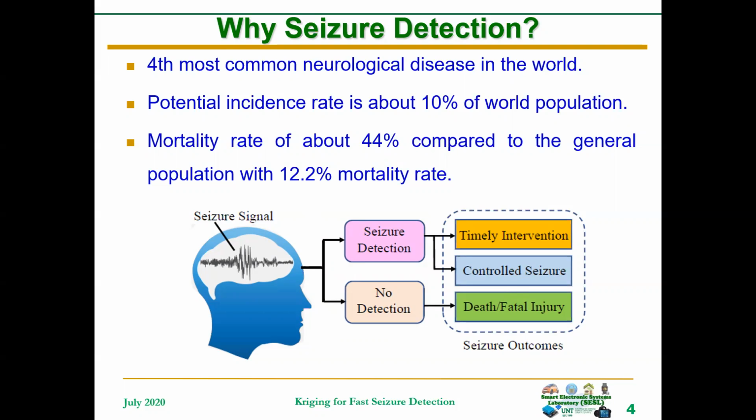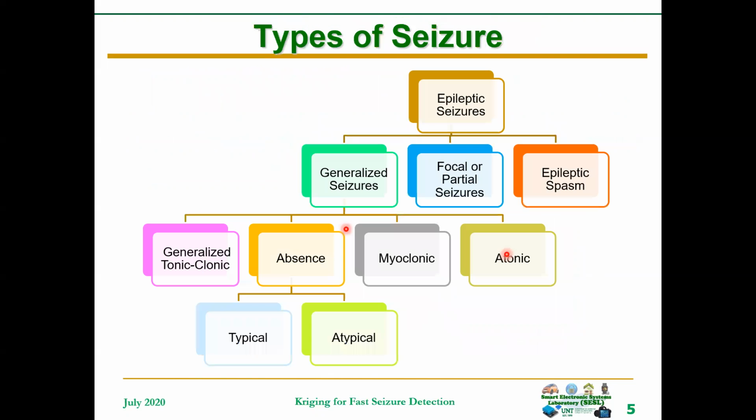Also, people living with epilepsy experience a higher mortality rate of about 44% compared to the general population, whose mortality rate is only 12.2%. Therefore, timely epileptic seizure detection is an important first step towards effectively managing the seizure disorder. You can see here, with seizure detection, there can be timely intervention and the seizure can easily be controlled. Without seizure detection, there can be fatal injury resulting in death.